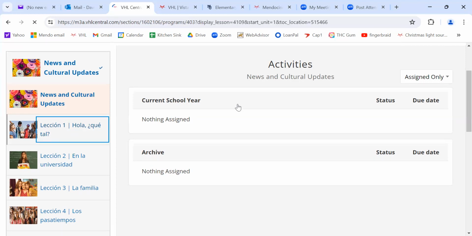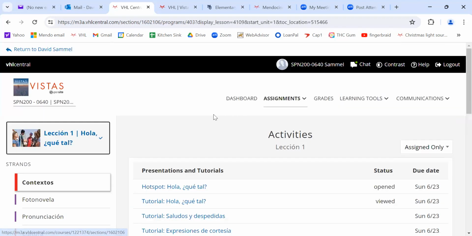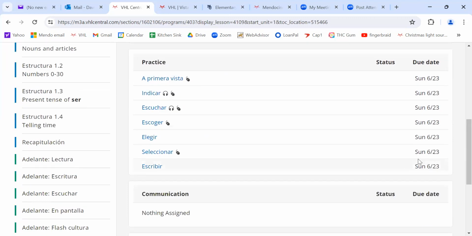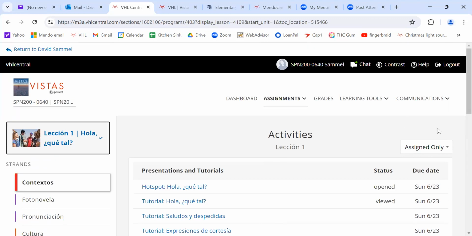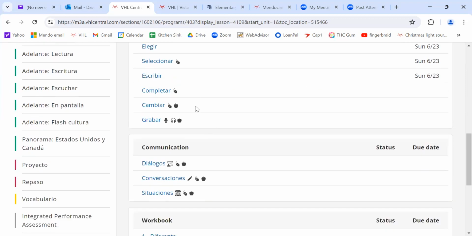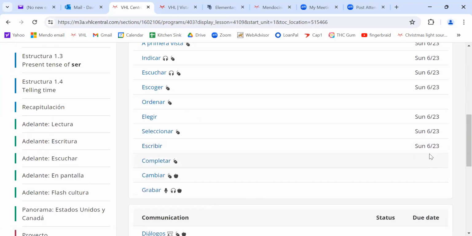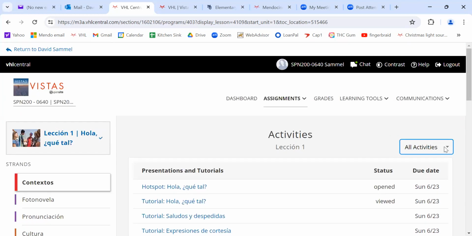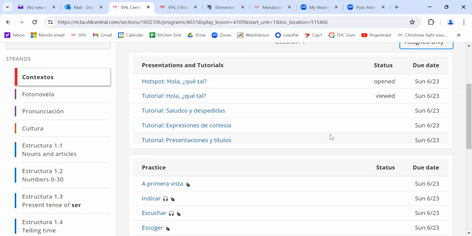Sorry, don't know why this is taking so long. Okay, there we go. Now, I opened a couple of these already, but now you can see your due dates, and everything with a due date is due by that date. By the way, you can go all activities. It may be there when you open this thing up, and I would not keep it there because look, it shows you so many activities, but your clue is this due date. So only do the things with a due date. You can do the other ones, but that's a lot of extra time. So I would just keep it on assigned only.